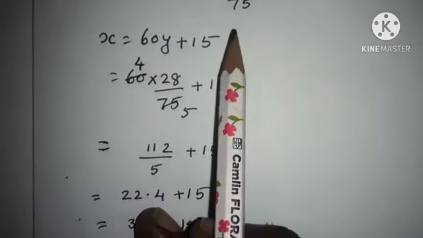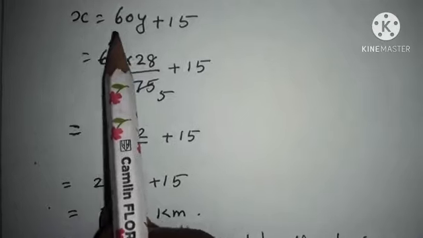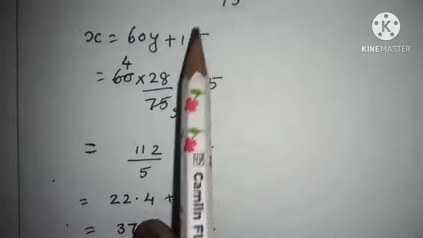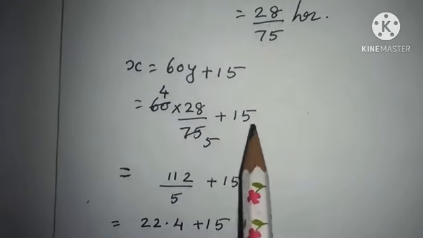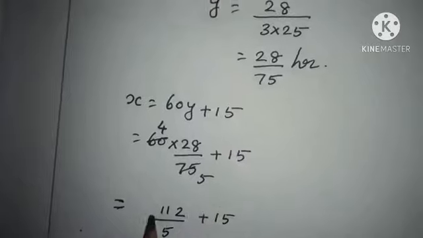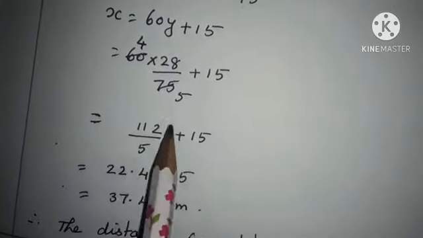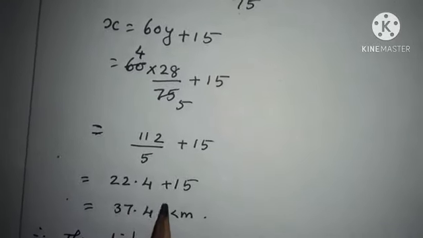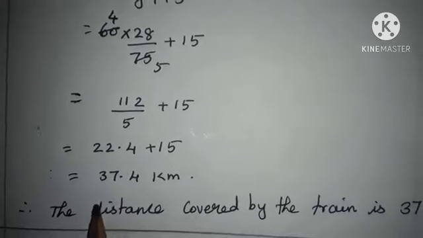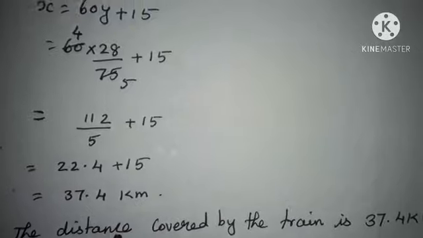From equation 1, x equal to 60y plus 15, then equal to 60 into, instead of y you have to substitute 28 by 75, plus 15. When we cancel by the common factor 15, we get 112 by 5 plus 15. This can be written as 22.4 plus 15. Therefore, the final distance covered by the train is 37.4 kilometers. Thank you.